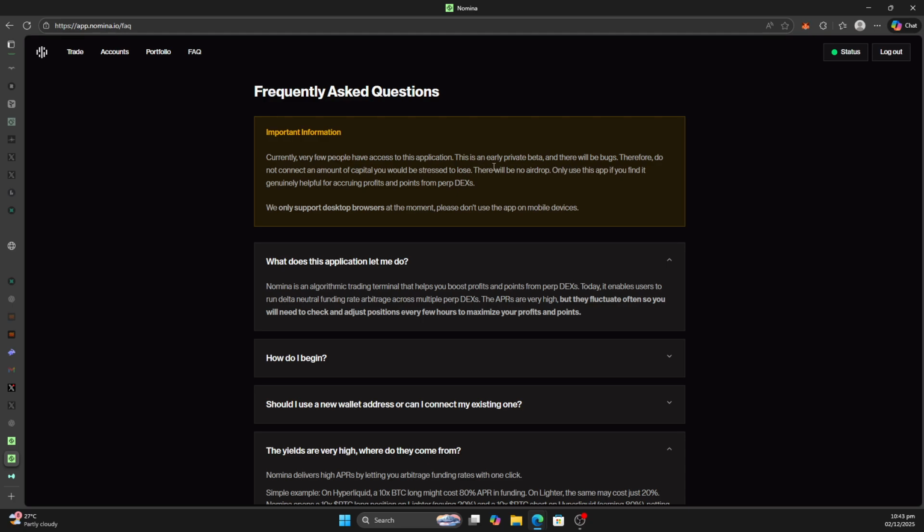Oh, there will be no airdrop. Currently, very few people have access to this application. This is early. There will be bugs. Therefore, do not connect any amount of capital. There will be no airdrop, only use. Okay.